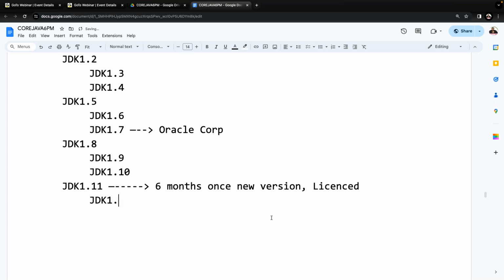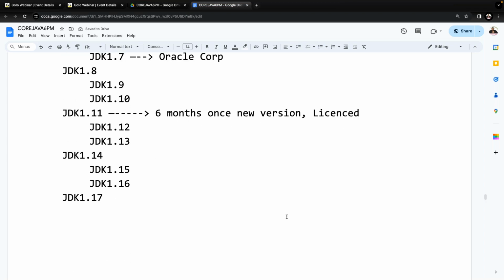Next, JDK 1.12 is a namesake version, and JDK 1.13 is a namesake version. The next milestone version is 1.14, the next major version. After that, JDK 1.15 is namesake, JDK 1.16 is also namesake, and JDK 1.17 is again a major version with huge numbers of changes. Then JDK 1.18, 1.19 and 1.20 are all namesake.